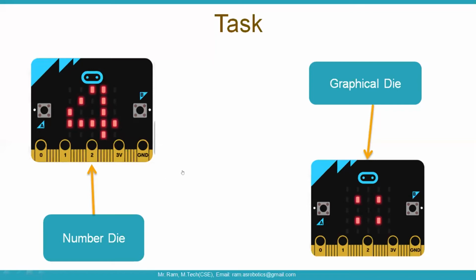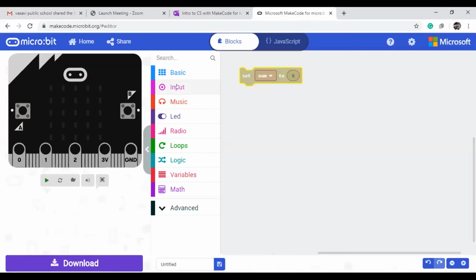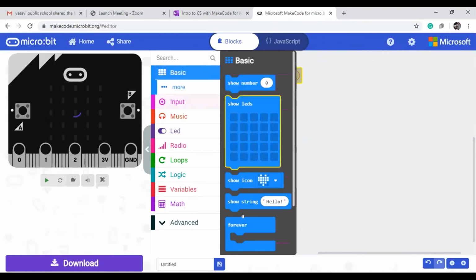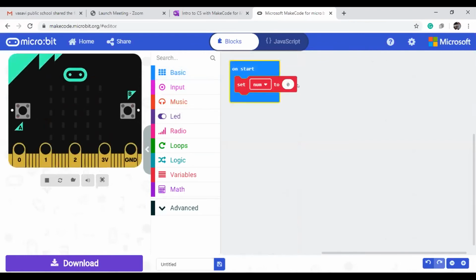Okay, now if you observe here, for holding the pick value, I'm making one variable. My variable name is num. Initially, on start, you can put 0. Actually, instead of 0 I need to place some value, but every time I need to place a different value. So where can I get it? You need to go to Math.